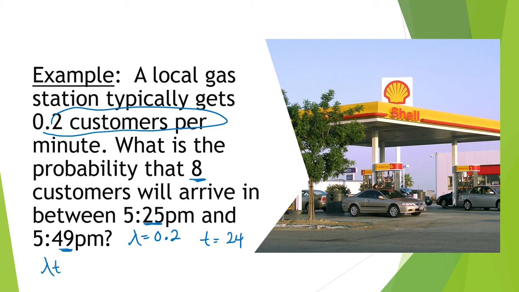Lambda times t is going to give us the mean, and so we have 0.2 times 24, which is 4.8. So in that 24-minute interval, we're expecting about 4.8 customers. Here, x is going to be exactly 8 because we want to know when 8 customers arrive. Again, mu is equal to 4.8, and x is going to be exactly 8.